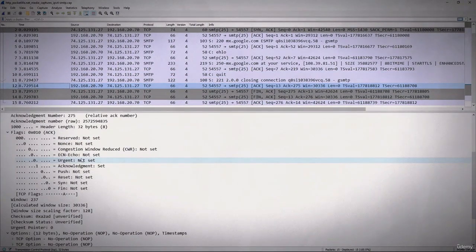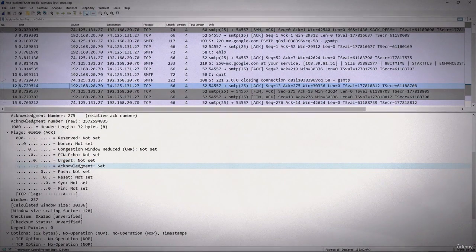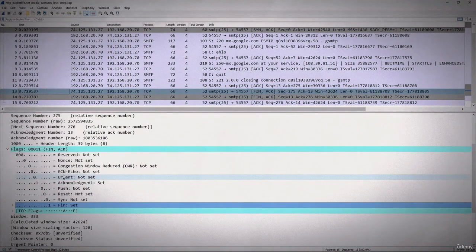And here's where you see the exchange of data from the client to the server. Now it's seeing an acknowledgement, and that acknowledgement is probably at the end of the conversation, where the client is saying that it's acknowledging that it's received whatever data it's received from the server. The server responds with a FIN acknowledgement, saying, I am pretty much done with everything, we can close this connection.